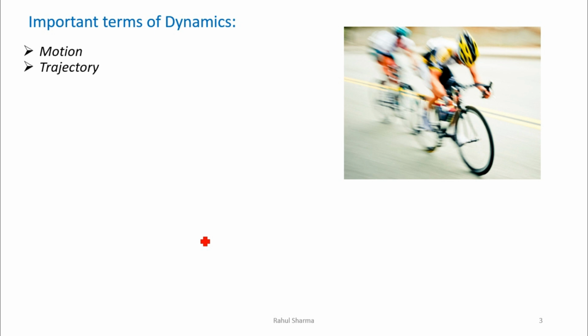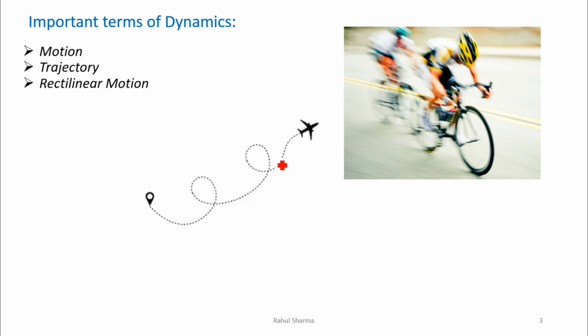The next term is trajectory. Trajectory is the path followed by the body during its motion. It might be a straight line or it might be a curved path. The straight line is called rectilinear motion. For example, this plane has to move from this point to this point. What is the path followed by this plane?